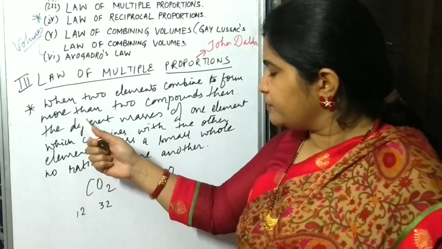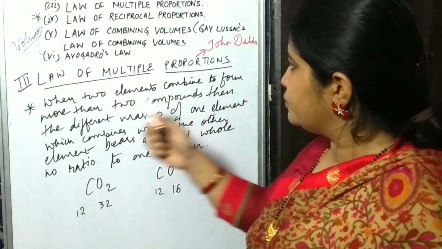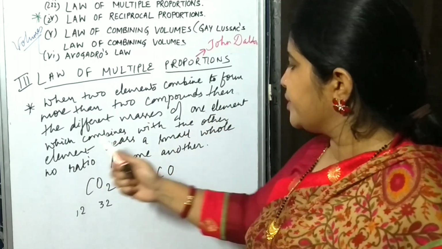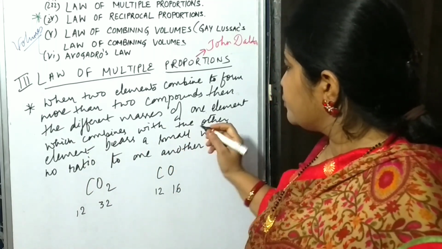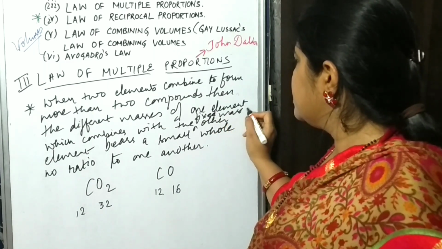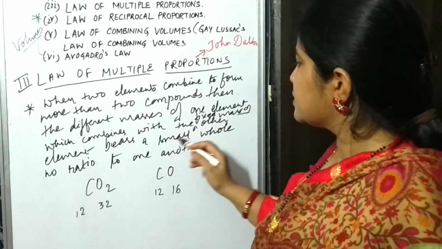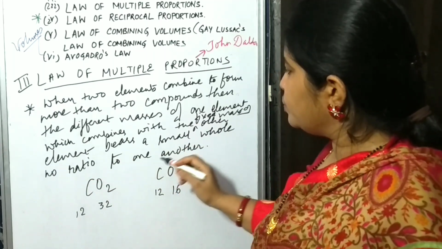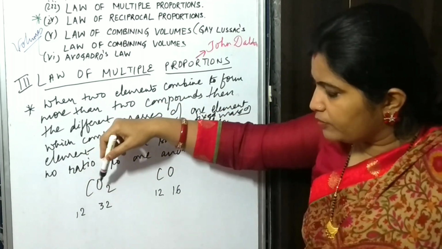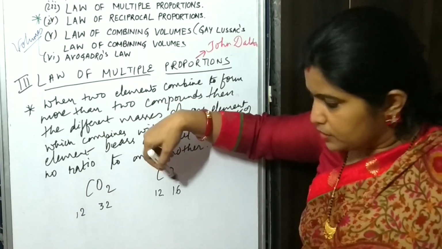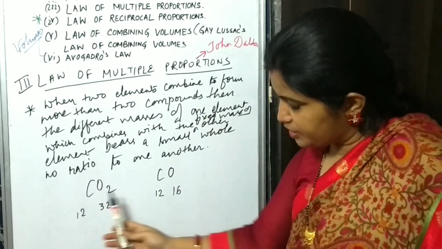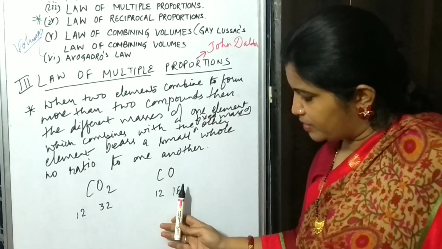So we have written here: when two elements combine to form more than one compound, the different masses of one element which combine with a fixed mass of the other element bear a small whole number ratio to one another. See, in this case the mass of carbon is fixed in both cases, however the mass of oxygen is varying. So the statement is like this: one element's mass will be fixed but the other element's mass will vary.